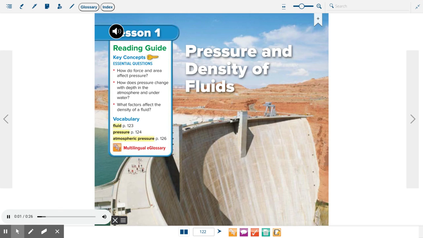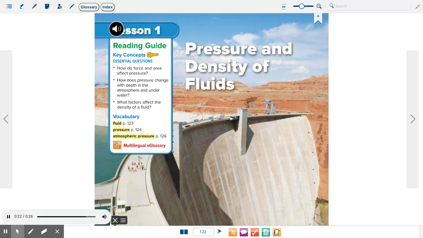Lesson 1. Pressure and density of fluids. Reading guide. Key concepts. Essential questions. How do force and area affect pressure? How does pressure change with depth in the atmosphere and underwater? What factors affect the density of a fluid? Vocabulary. Fluid. Pressure. Atmospheric pressure.